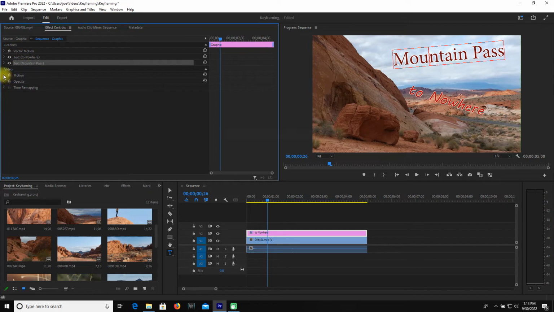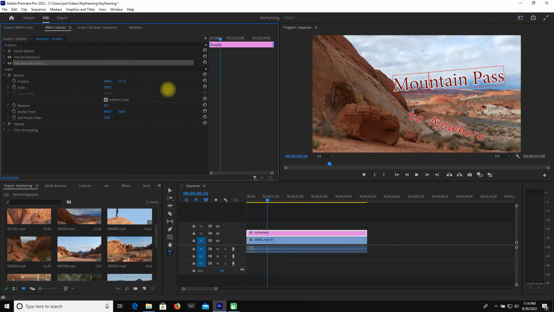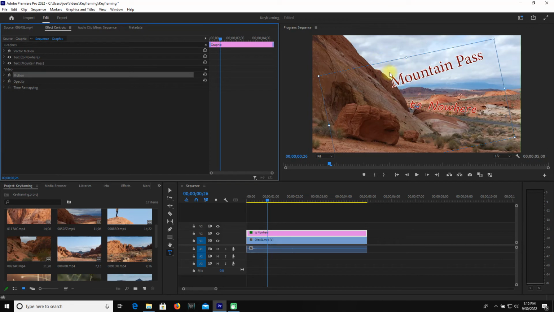If you use motion, you're going to affect both of these words at the same time. So both things that are in the video. So both of these are in the same area. So when I do this, you'll see now that they're moving together. If I do scale, you're seeing that they change together. If I'm going over and using the rotation, they will rotate together. So this is how you can independently, up here, change things. And under video, you're going to change everything in the group.